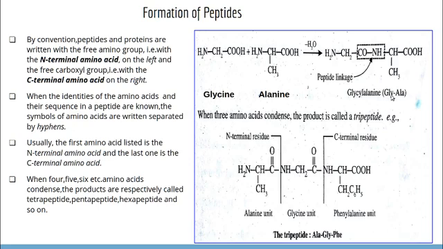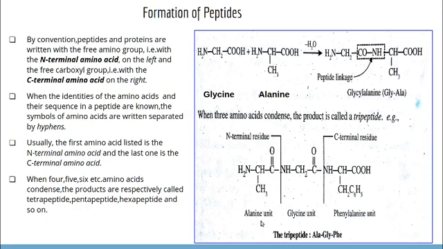So GLY-ALA. If we have three amino acids, when three amino acids condense, the product is called a tripeptide. Here the N-terminal residue you have to write on the left side.